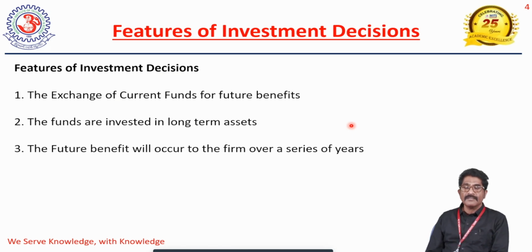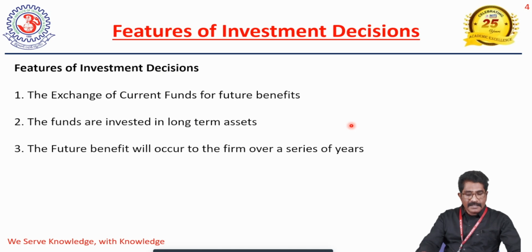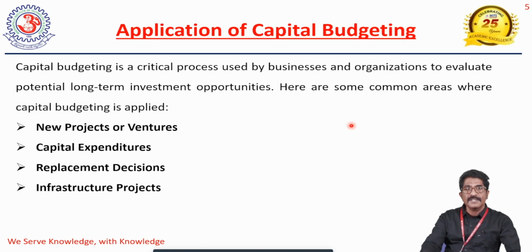Financial assets means investments in securities markets, shares, debentures, bonds and mutual funds. But capital budgeting helps in taking physical investment decisions, so the funds are invested in long-term assets only. The future benefits will occur over a series of years, throughout the project period. These are the features of investment decisions.